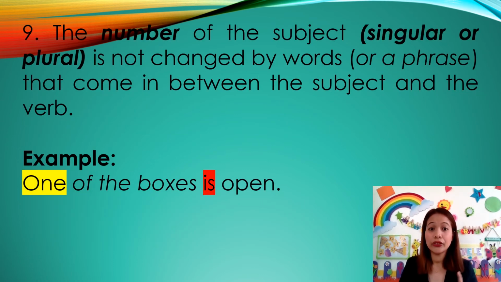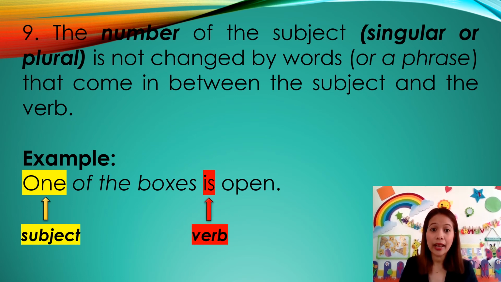Number 9, the number of the subject, singular or plural, is not changed by words or a phrase that comes in between the subject and the verb. For example, one of the boxes is open. What is the subject? The subject is one. And the verb is. Here, the subject one and the verb is are both singular. The phrase of the boxes must not be considered in choosing what form of verb you are going to use. So, class, don't be confused, okay?